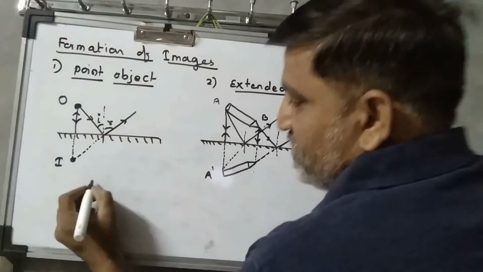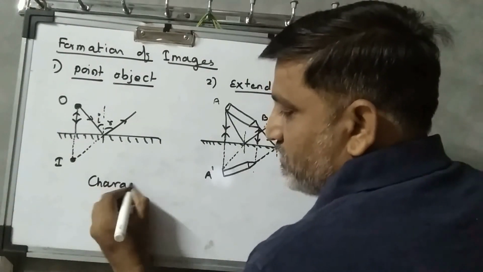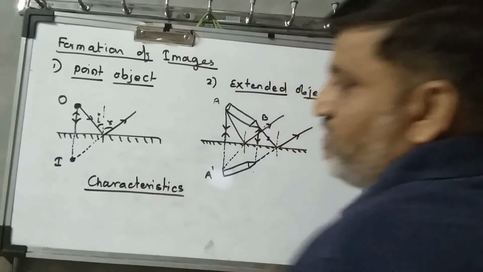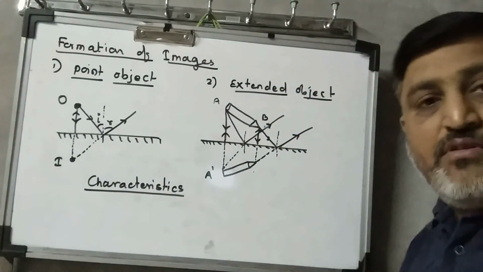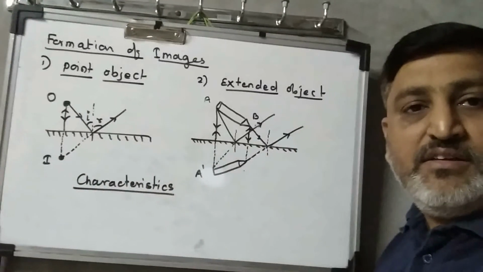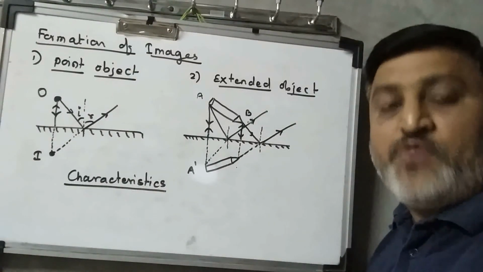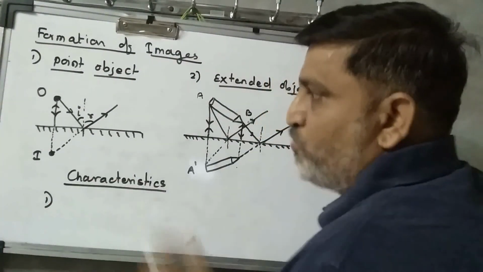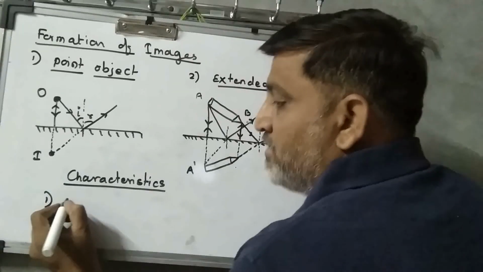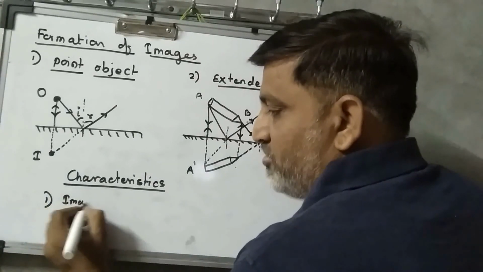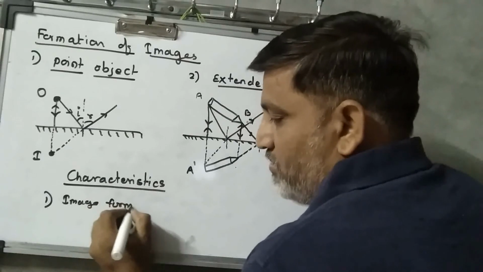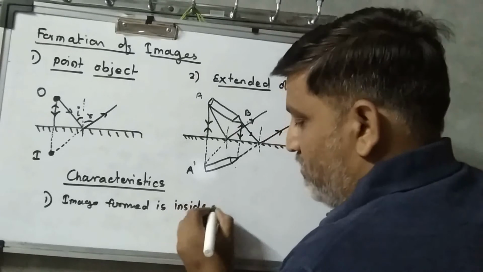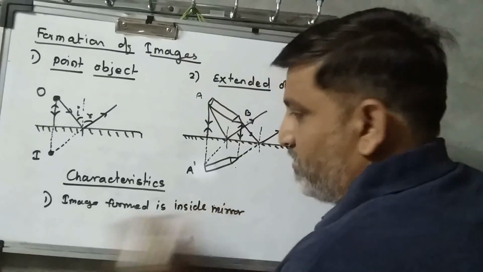Now let's study the characteristics of the image formed of the object which is kept in front of the mirror. So the first characteristic is that the image formed is inside the mirror.